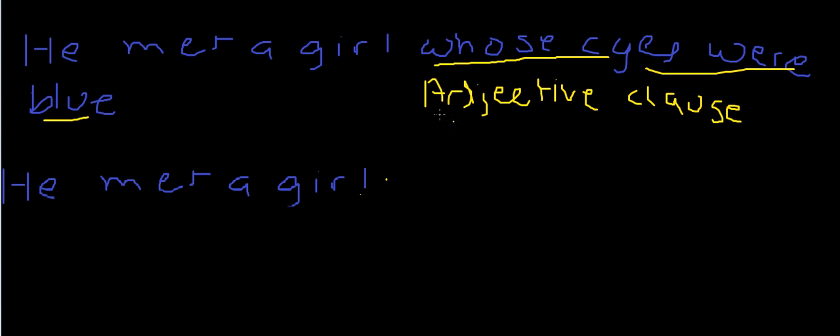But this group of words, the adjective clause whose eyes were blue, also describes or qualifies the noun girl in the main clause.